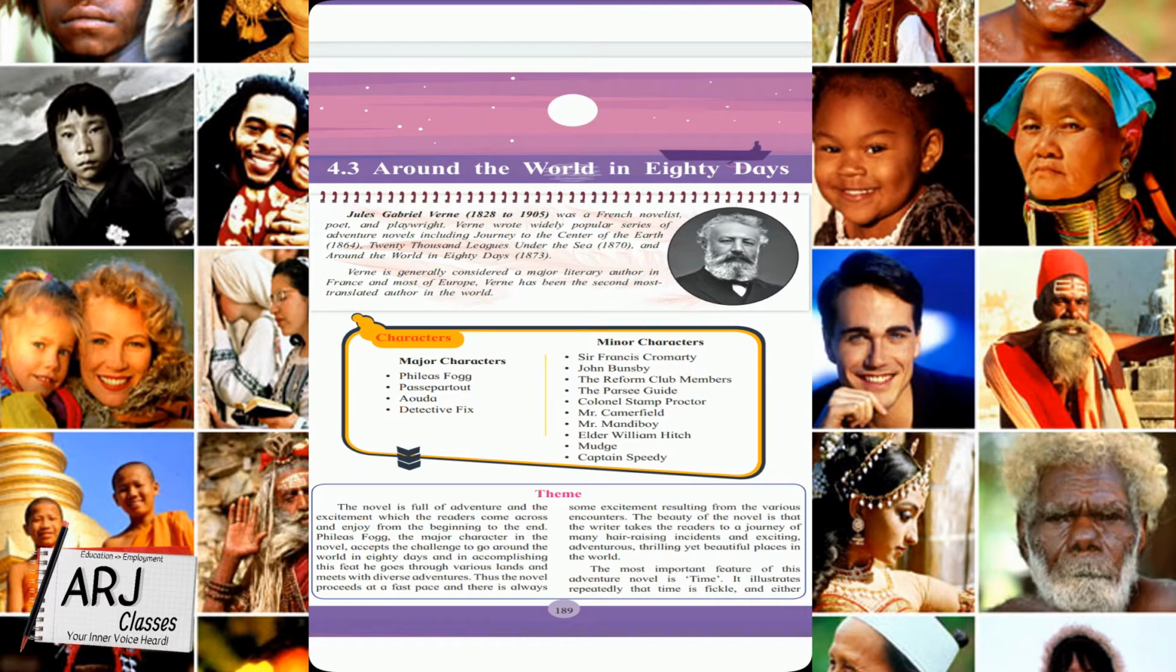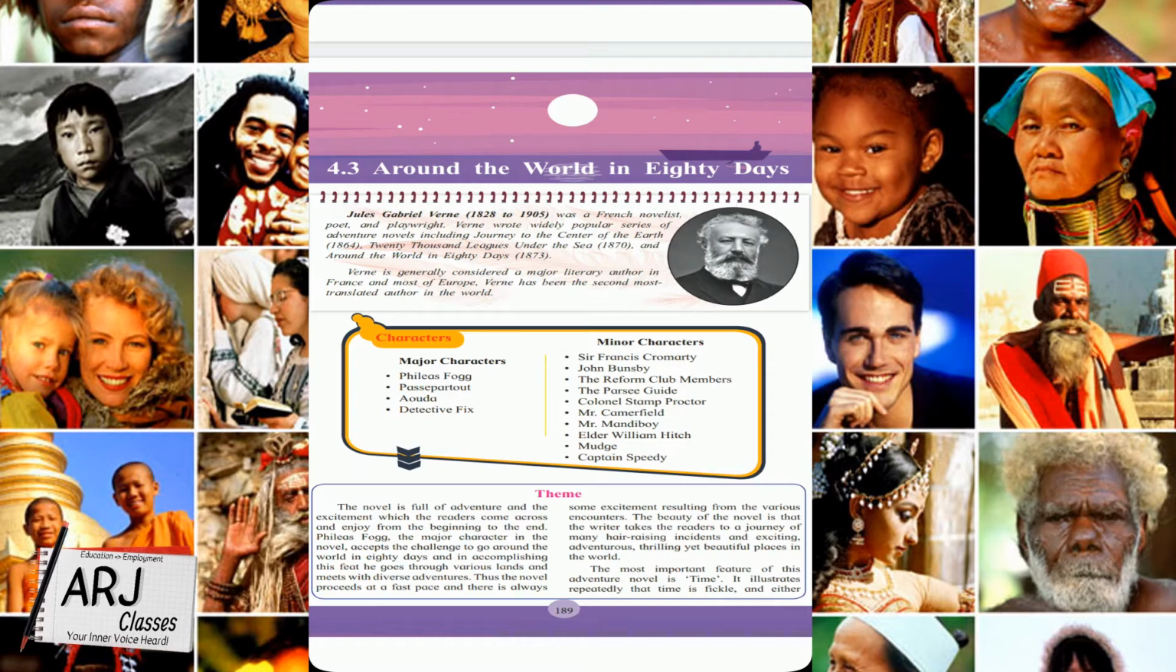Jules Gabriel Verne, 1828 to 1905. So he was born in 1828 and he died in 1905. He left earth in 1905. So the proper date is not given, only the year is mentioned over here. So that is the lifespan